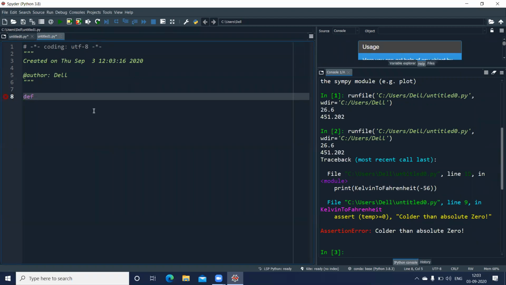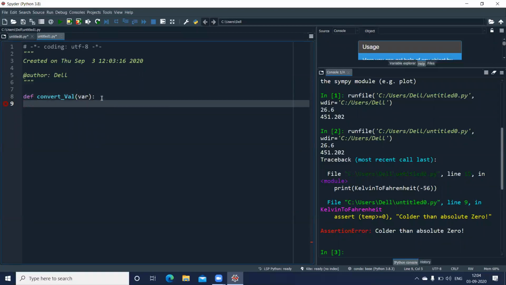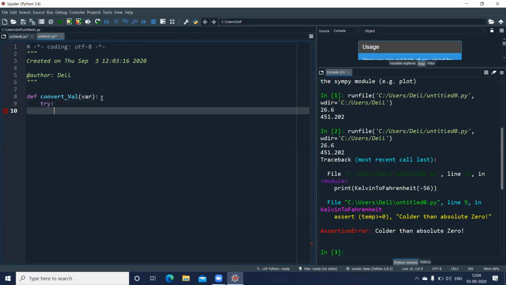So I'll define a function called convert. Let us put convert underscore val. So this is my function, convert_val. Okay, and here I'll pass a value, say var is my variable parameter. And inside this, now I'm going to make use of the try block. Now the try block will have the statement where my error can occur. Here I want to return the conversion. I'll convert the value into integer, so I'll use the int function to convert the value. The variable is var.